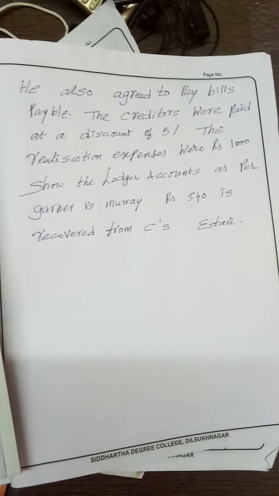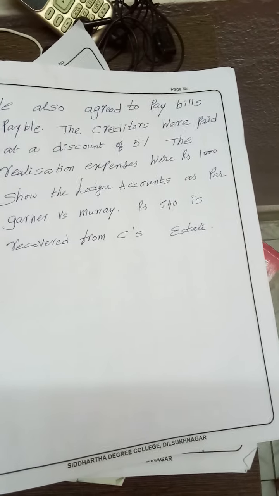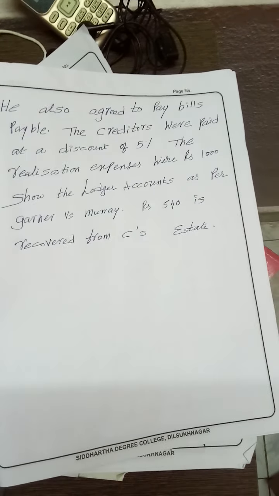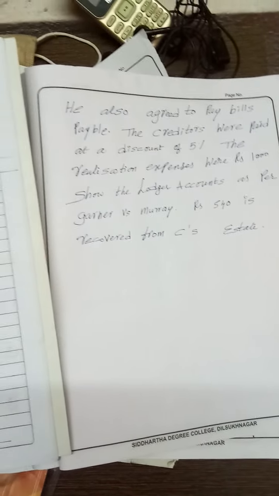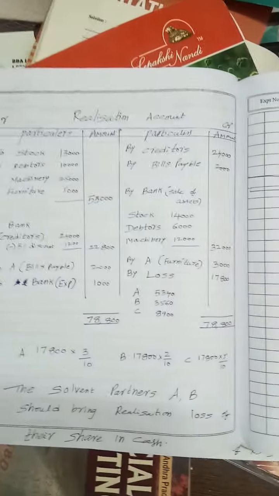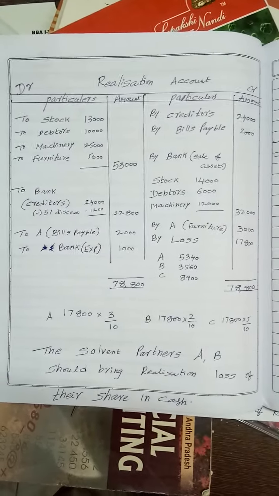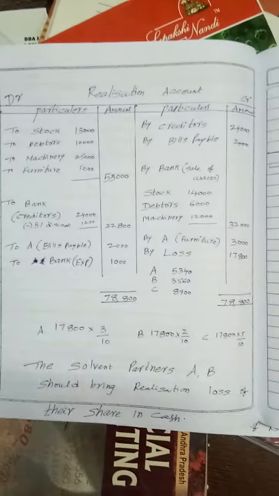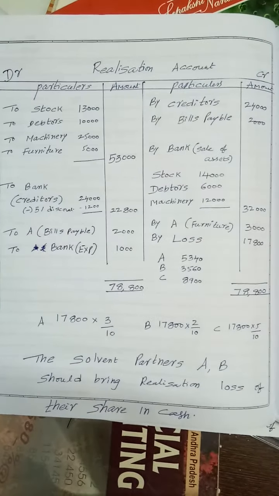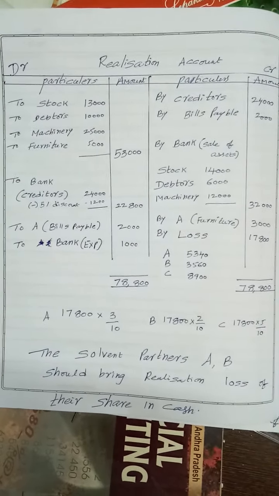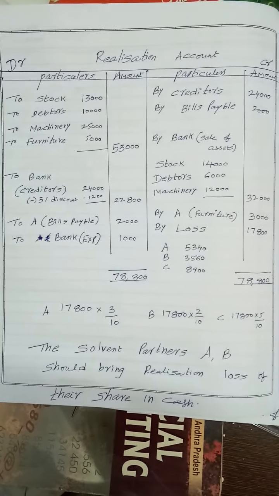By this time you might know about the realization account and the procedure of how to do it. Please make use of the classes. This is the very first account we have to do. You can copy it. This may come in the exam also, who knows.